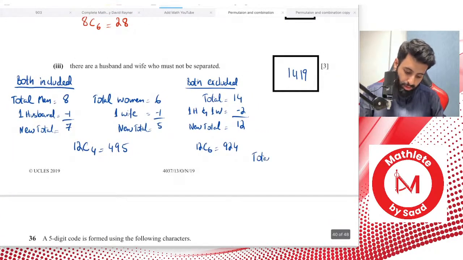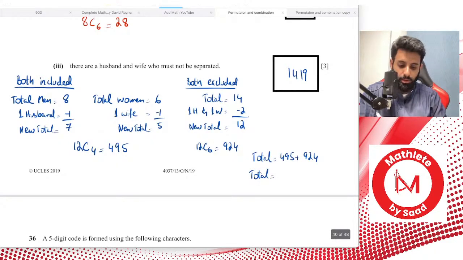What we do now is that we sum them up. So the total ways is 495 plus 924, which is equal to what? Should be equal to 1419. There you go.